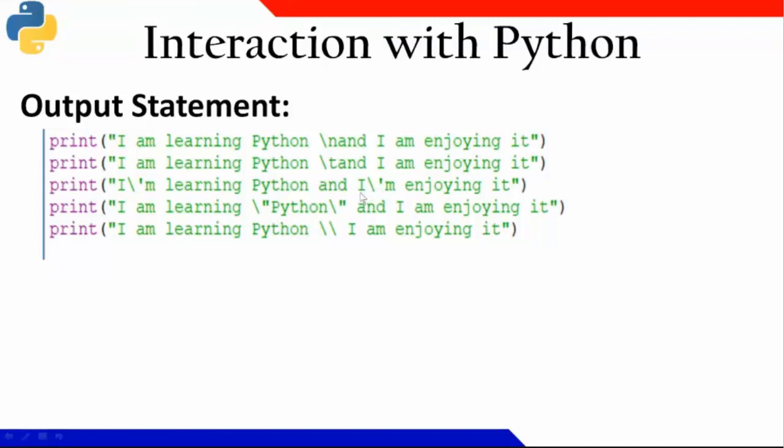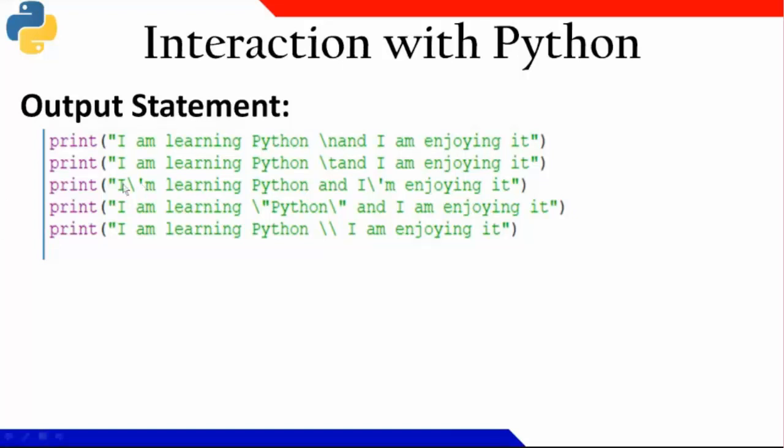If, let us say, I am writing "I'm", what does it mean? Under a pair of double quotes, a pair of single quotes is coming. If I am not putting a \ before the single quote, then what will happen? As I told you, any string in Python will be taken within double quotes or within single quotes.